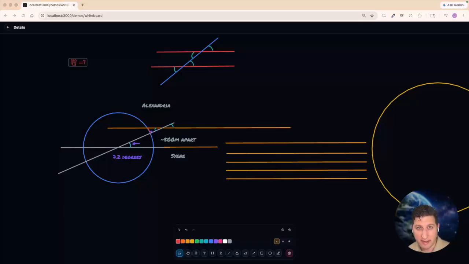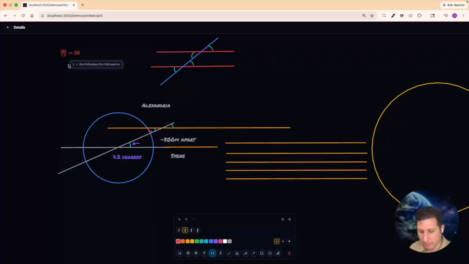To find the number of slices, you just have to take 360 and divide it by 7.2. And if you do that, you will get 50 slices. Now we're rounding a little bit here with some of our numbers just to make things nice and clean. But the important part is the methodology is 100% correct. So what Eratosthenes knows is that there are 50 slices where the portion of their circumference is 500 miles, right? And the angle is 7.2 degrees. So you can make 50 of those slices. So now we can figure out the circumference of the Earth.